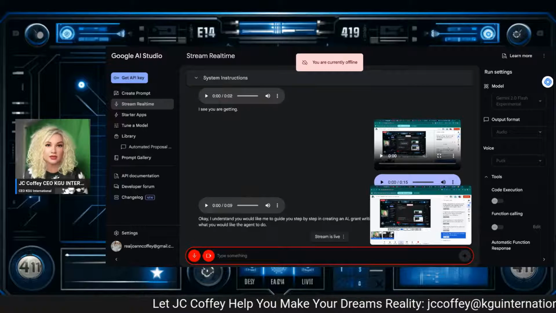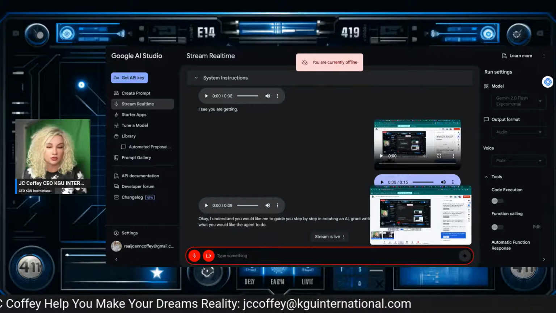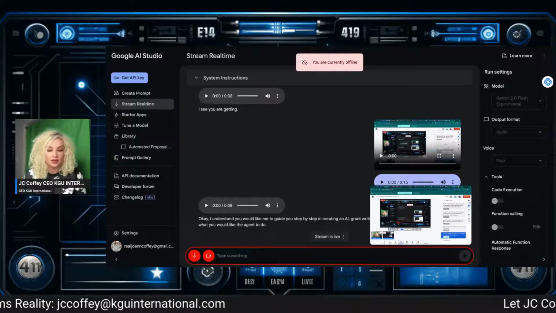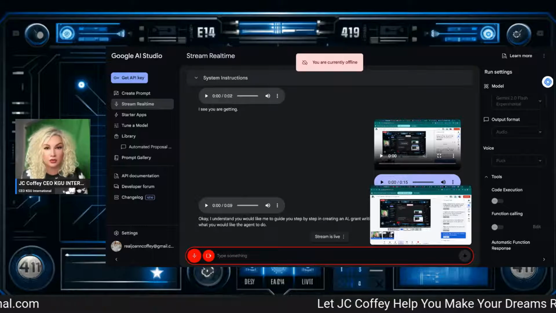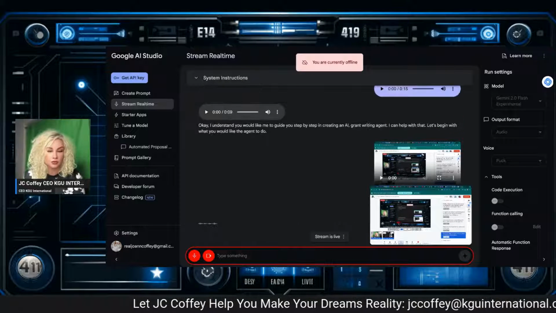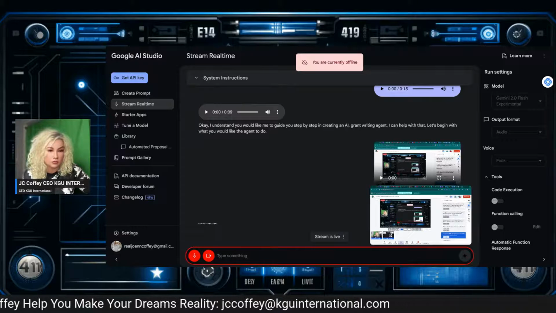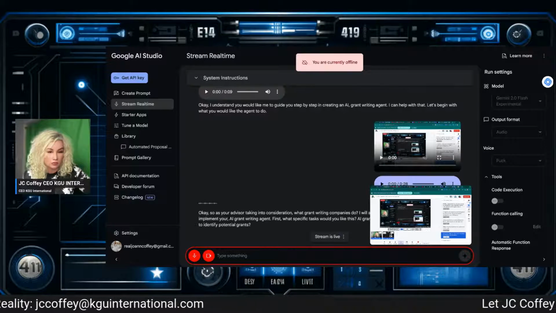So, as my advisor, taking into consideration all the things that grant writing companies do, advise me on where to begin and implement it. Okay, so as your advisor, taking into consideration what grant writing companies do, I will advise you on where to begin and how to implement your AI grant writing agent.